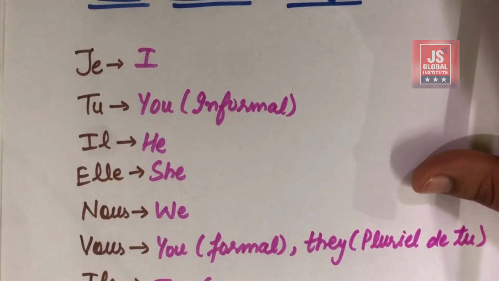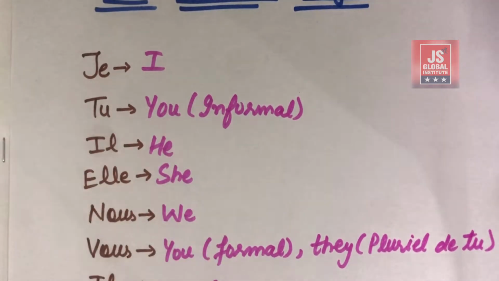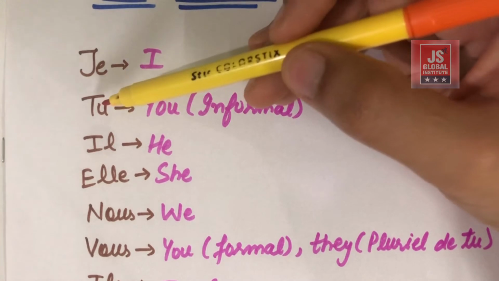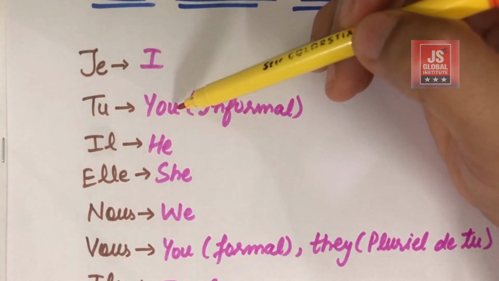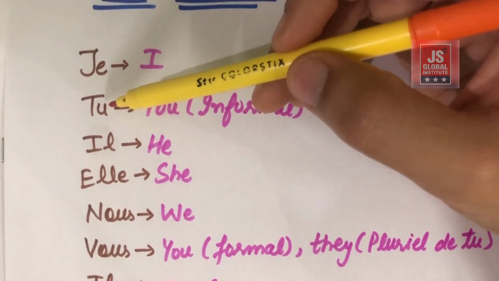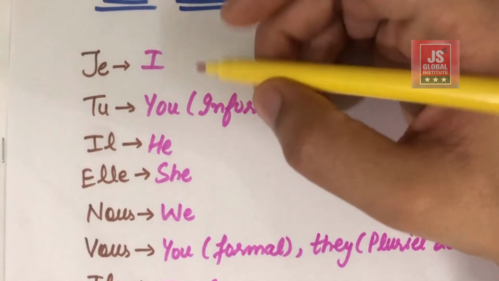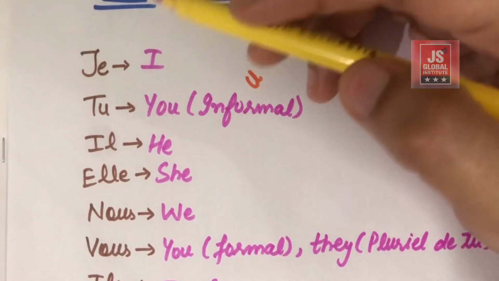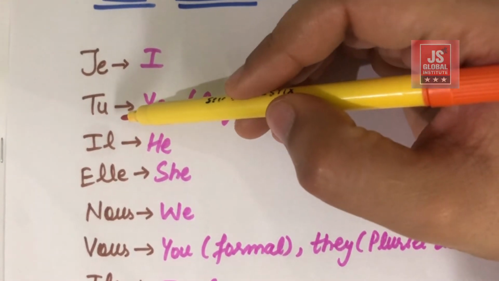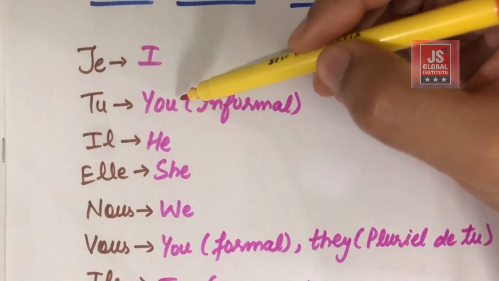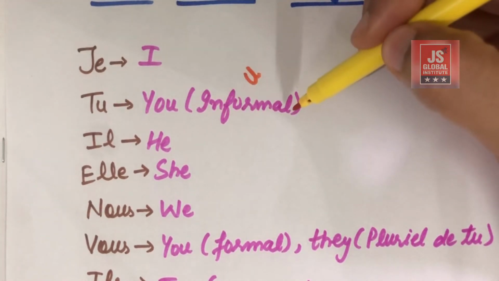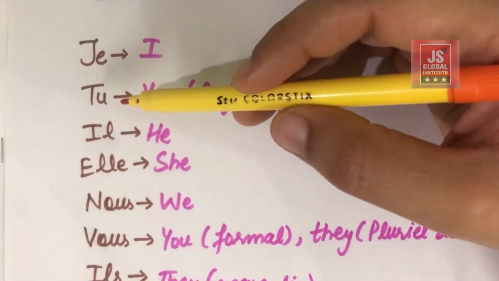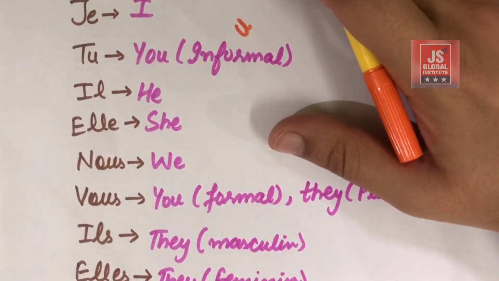Okay, number one is je, which means I. Okay, tu, which means you. This is not tu, this is tu. You have to pronounce this "you" differently. Tu means you, and that is informal. For example, you are addressing your friends, then you can use the word tu. Next is il,